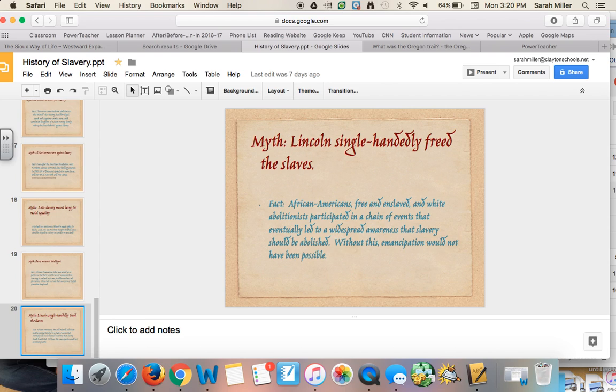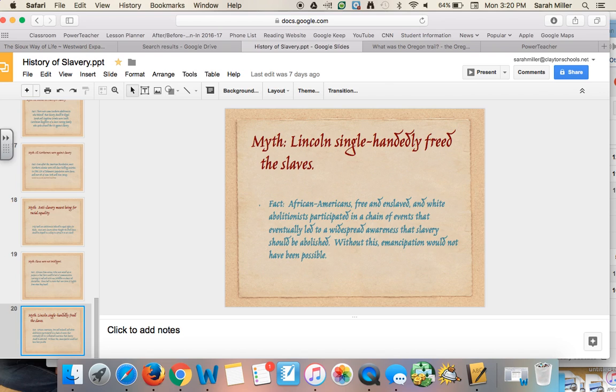Another myth: Lincoln single-handedly freed the slaves. The fact is that African Americans, free and enslaved, and white Euro-American abolitionists participated in a chain of events that eventually led to a widespread awareness that slavery should be abolished. Frederick Douglass also did a lot of advocating directly to Abraham Lincoln in order to get him to end slavery.